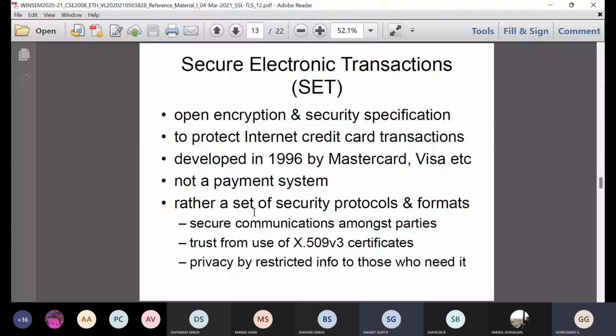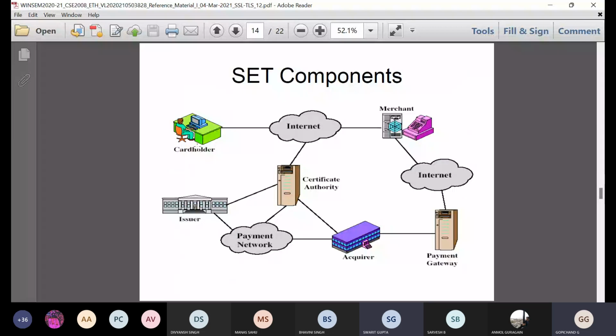So see here how the operation takes place in a secure electronic transaction. The cardholder interacts with the internet, and the merchant interacts with the payment gateway, acquirer, payment network, and issuer. So here the certificate authority is providing the whole connectivity between the internet, issuer, payment network and acquirer, such that the entire transaction is done. So I think all of you know about this secure electronic transaction through credit card, isn't it?